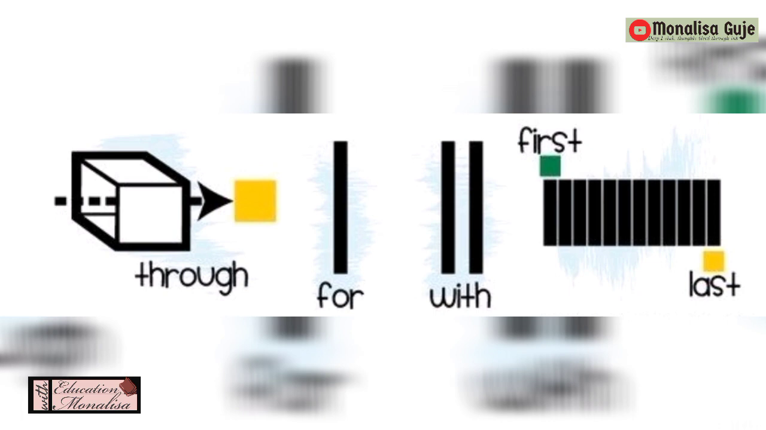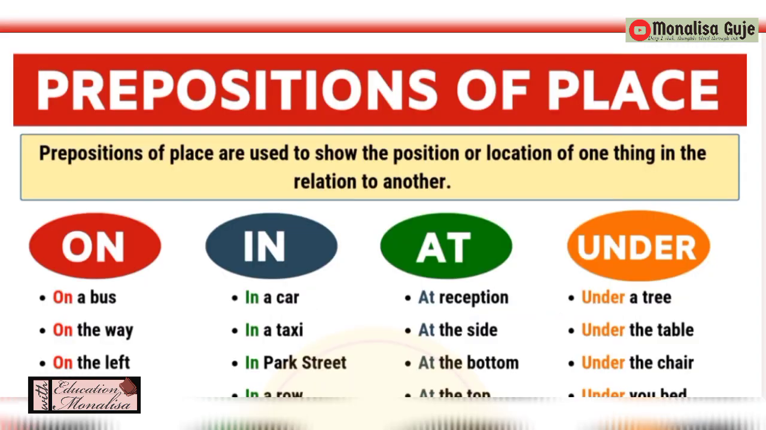These are all the words which show the position of something. As you all know, a preposition is the word which shows the position of something, and here are the examples for you. As we study, we have different things to see deeper into prepositions, like prepositions of place. Prepositions of place are used to show the position or location of one thing in relation to another, like on, in, at, under, and you can see the examples given.